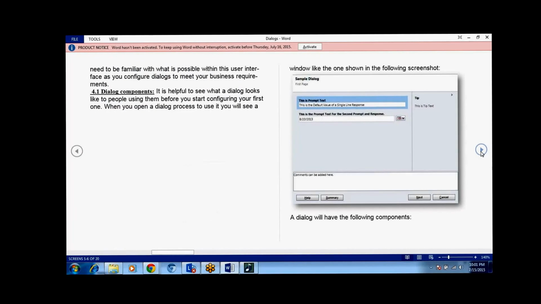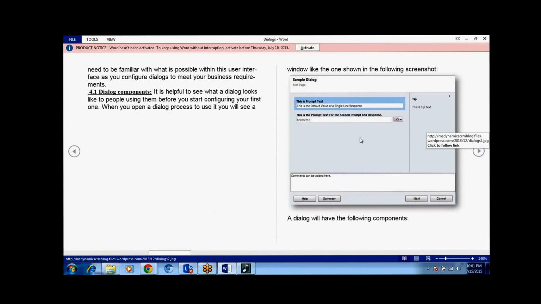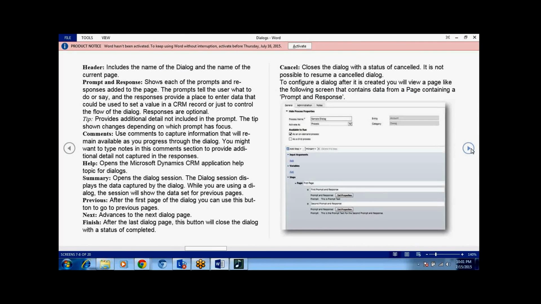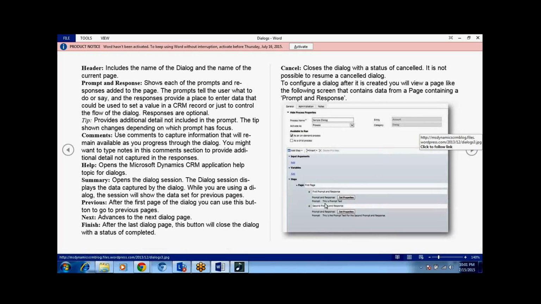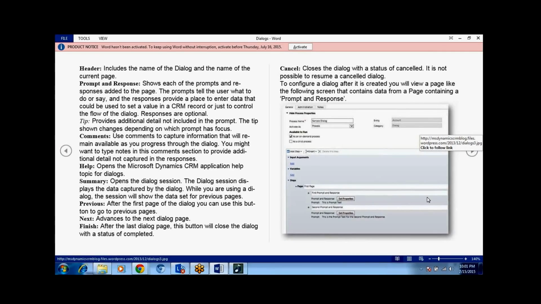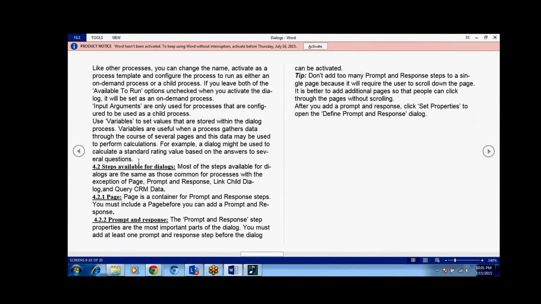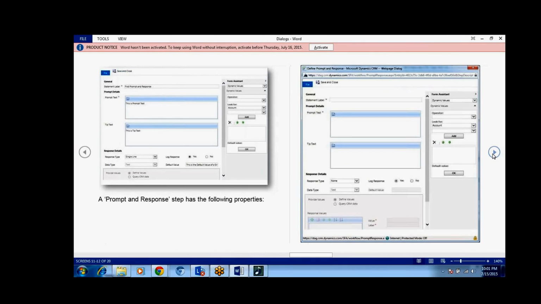Here are the dialog components. Whatever the prompt, we can put it, and we can put conditions like this. First we have to add the prompt in the pages, all the pages we have to enter. Next, all the pages, prompts and responses we entered.